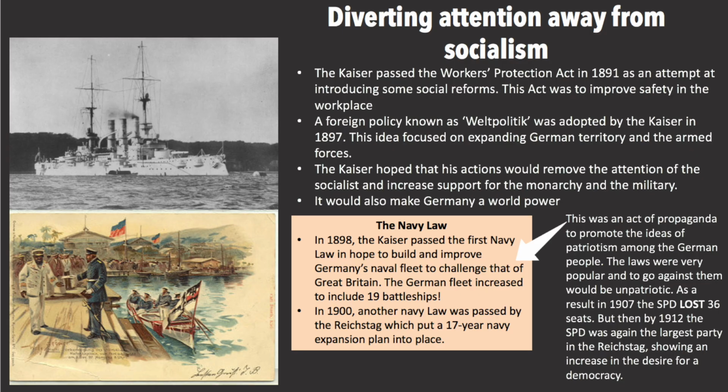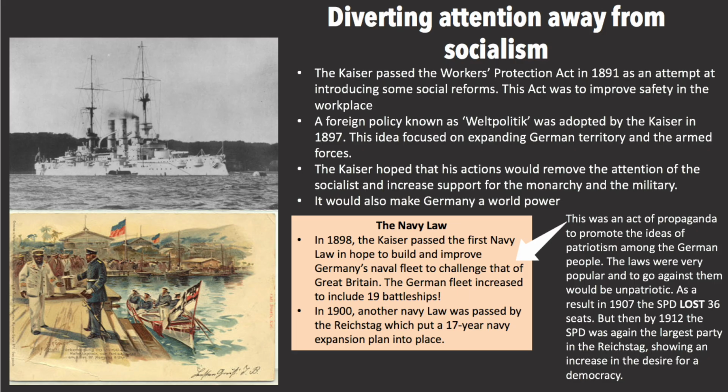Kaiser Wilhelm II desperately tried to divert attention away from socialism. The Kaiser passed the Workers' Protection Act in 1891 as an attempt at introducing some social reforms. This act was to improve the safety in the workplace. A foreign policy known as Weltpolitik was adopted by the Kaiser in 1897. This idea focused on expanding German territory and the armed forces. The Kaiser hoped that his actions would remove the attention of the socialists and increase support for the monarchy and the military. It would also make Germany a world power.